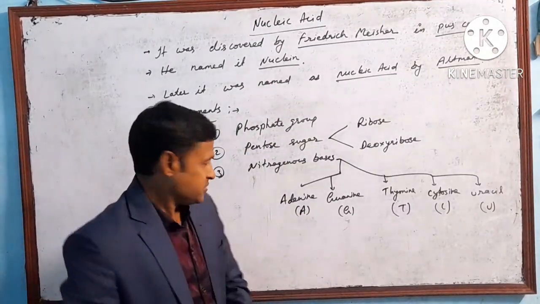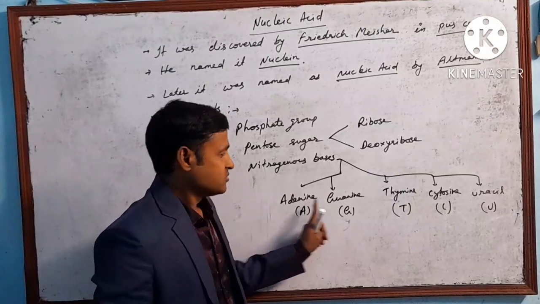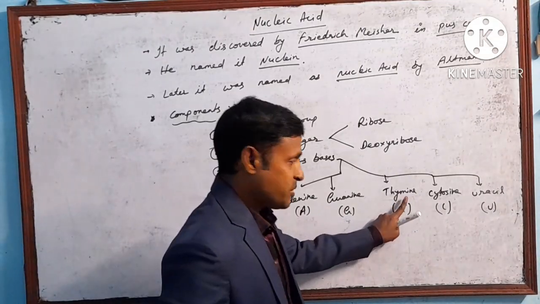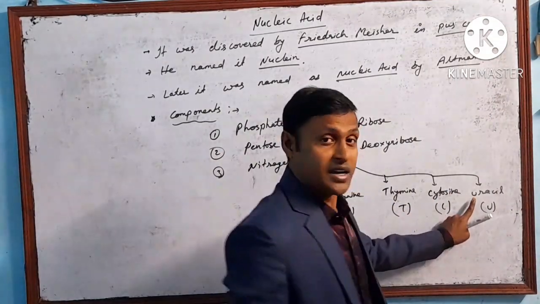I repeat once more: adenine, guanine, thymine, cytosine and uracil.